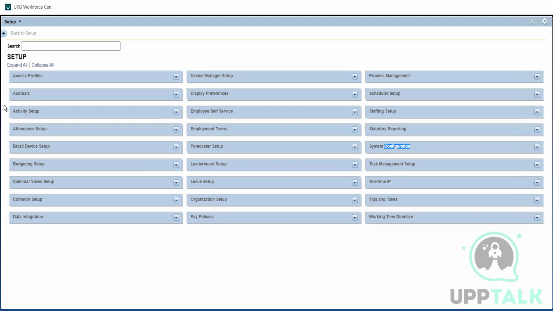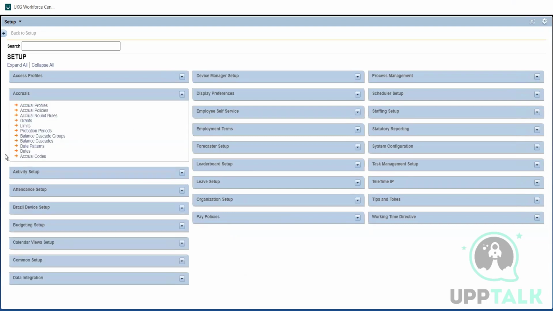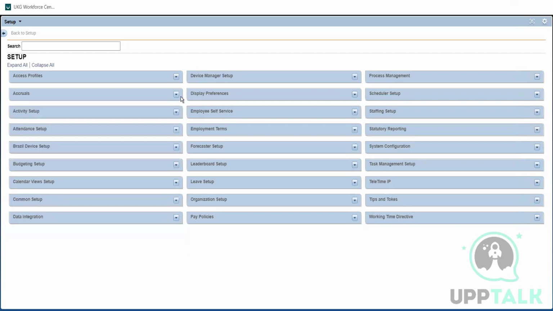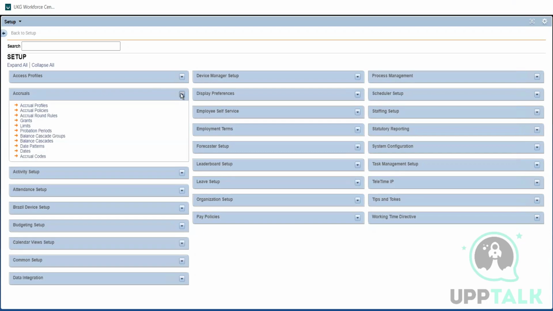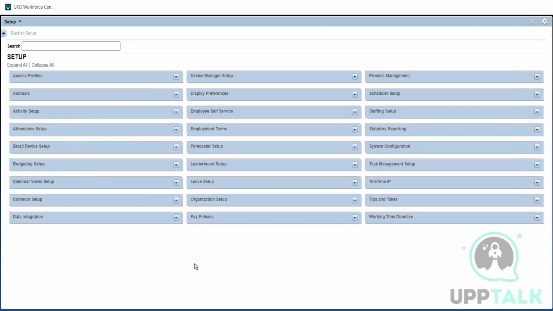Once I start with the accruals, 1 day before we go into the core concept of accruals, I'll take you through the reports, because we can validate accruals only through reports, whether they're generating properly. We can see what balance an employee has, and also for the next upcoming year, whether it's generating properly, we can verify through reports only. So once I give an introduction to the accruals, I'll do the reports for 1 day, and then we'll go back to the accruals.